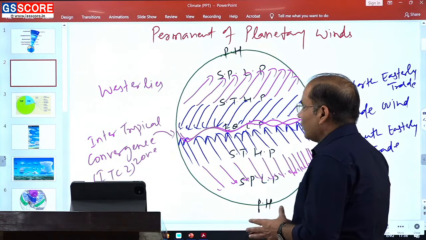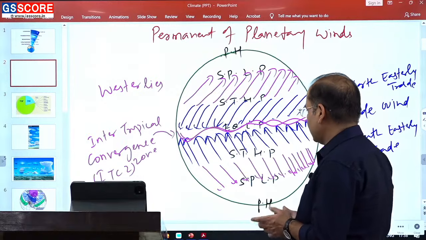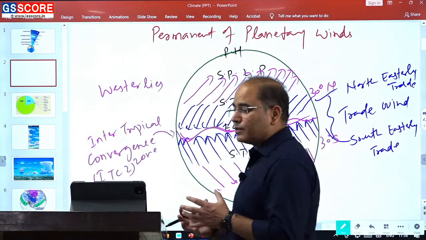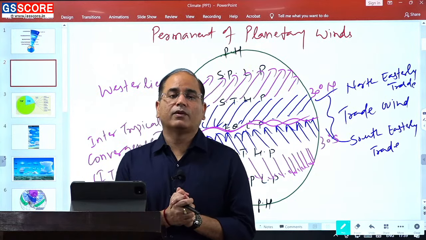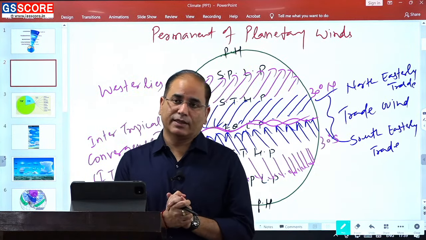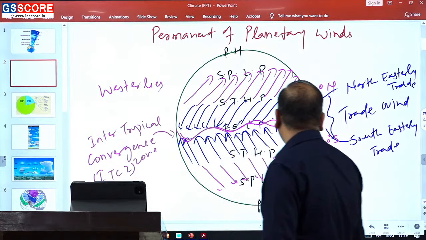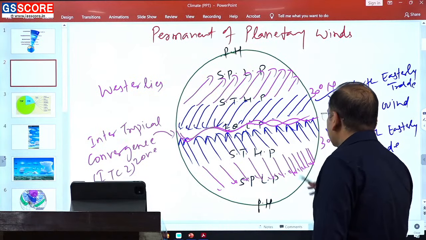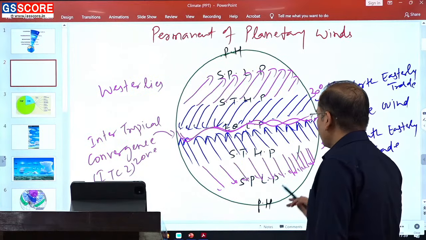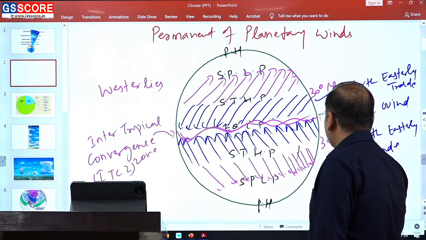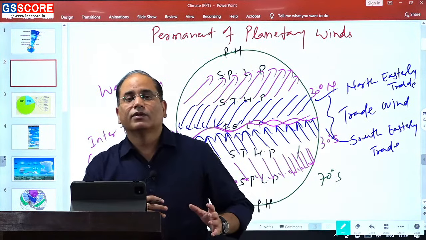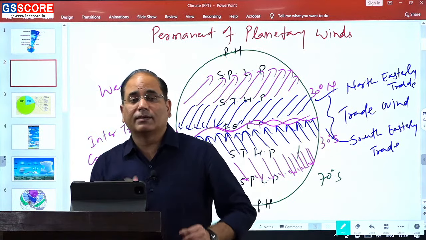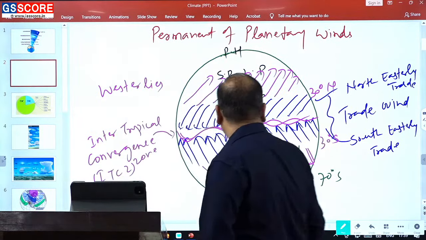Westerlies blow in both the hemispheres, northern and southern, but the westerlies happen to be more powerful in the southern hemisphere, and because they are more powerful there, their extent is higher. So almost they will be present between 30 to 70 degree. तो लगभग 70 डिग्री तक आपकी एक्सटेंट हो सकती है वेस्टर्ली की.